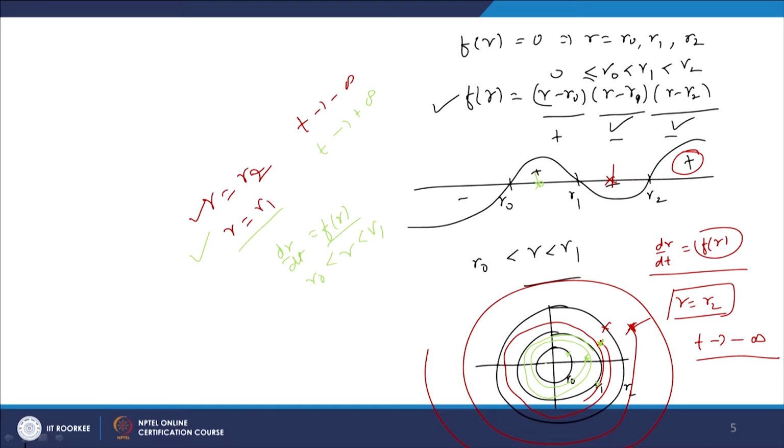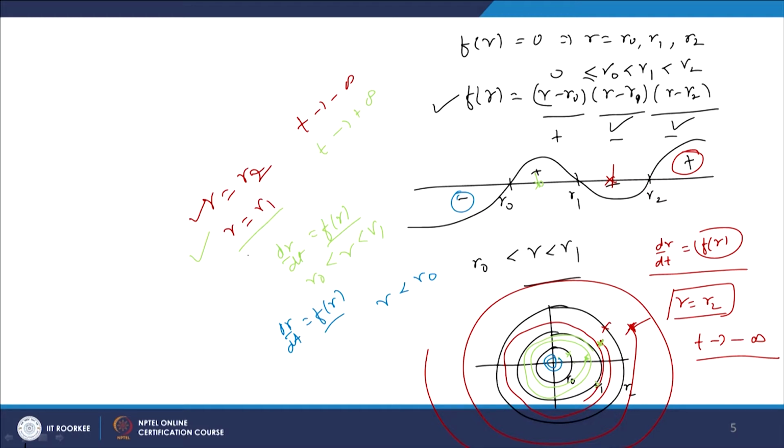Similarly, if you look at r naught here, we have already seen that if we take any solution between r naught and r1, it is moving towards r1, not r naught. If we take any solution between 0 and r naught, we have already seen that f of r is negative. So, dr by dt equal to f of r, and if r is less than r naught, then f of r is negative. So, it is trying to reduce the distance from the origin. So, a solution which is inner to r naught will move away from r equal to r naught.